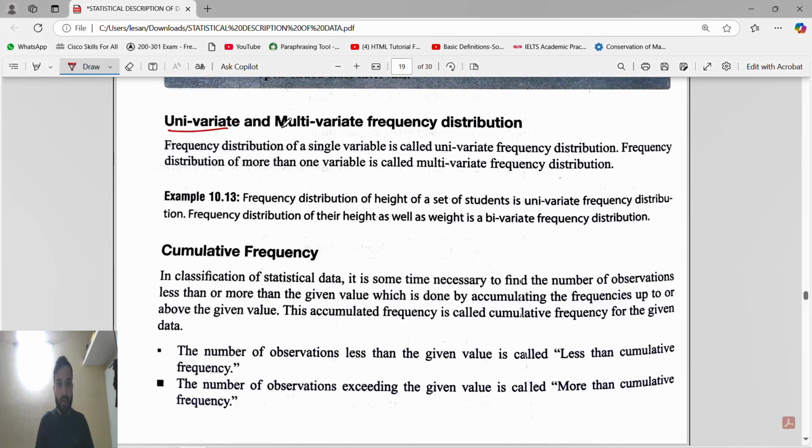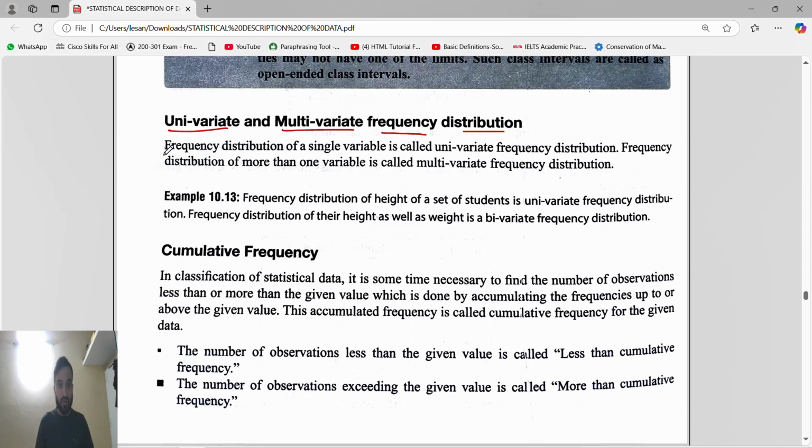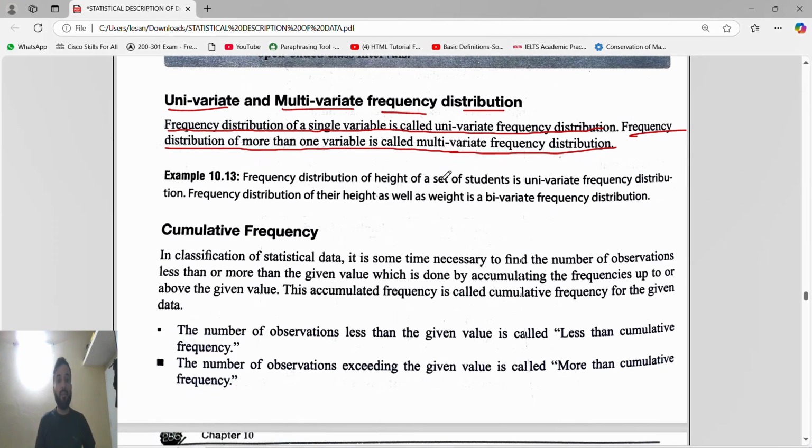Next is univariate and multivariate frequency distribution. The frequency distribution of a single variable is called a univariate frequency distribution, and the frequency distribution of more than one variable is called a multivariate frequency distribution. Single variable means, suppose they only talk about height. Height is only one variable, so that is univariate. If they talk about height as well as weight, more than one variable, the two variables, then that is called a bivariate frequency distribution.